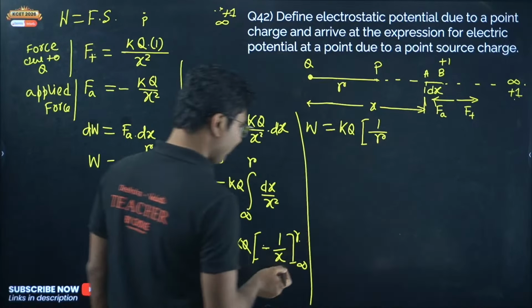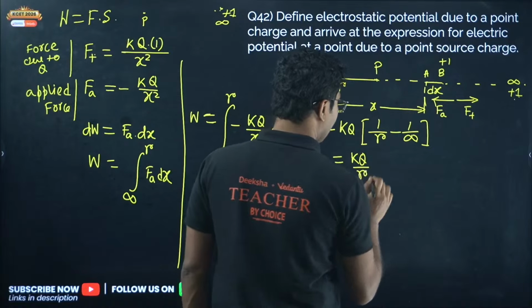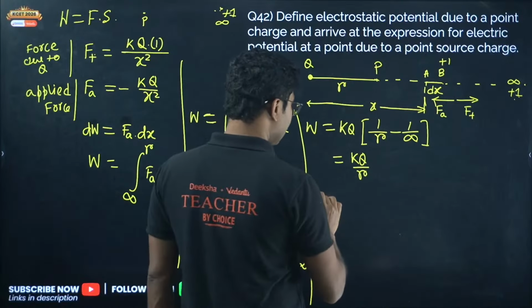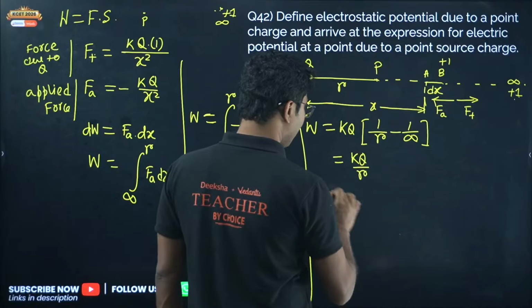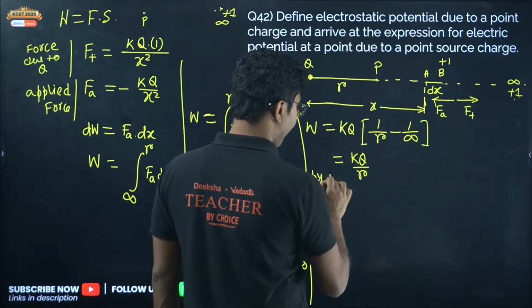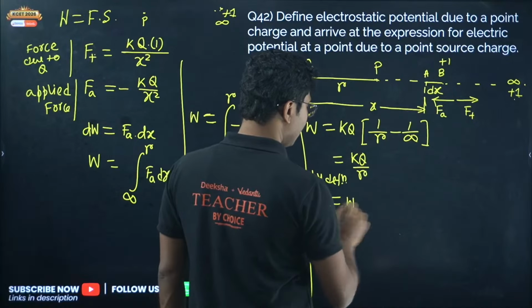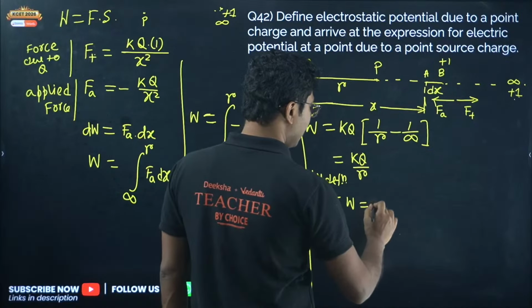Now 1 upon infinity is 0, so we get work done equals kq by r. So work done is calculated. Now by definition, this is the electrostatic potential, so that means it is kq by r.